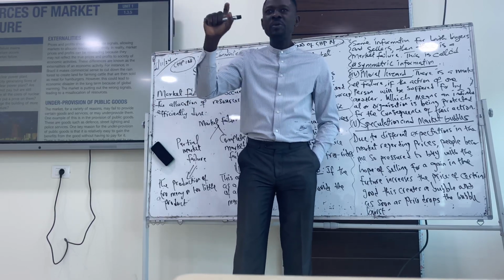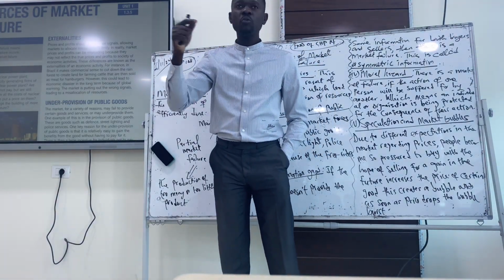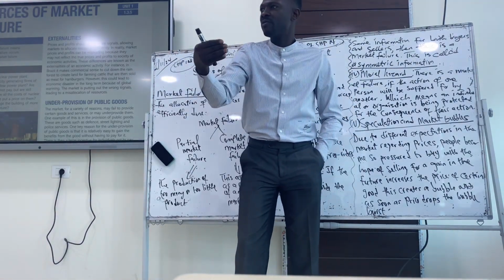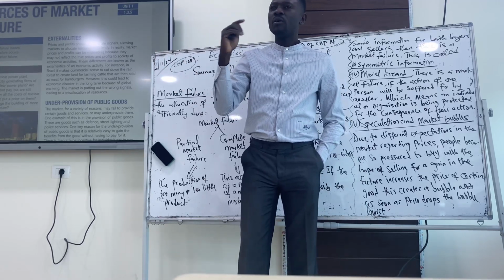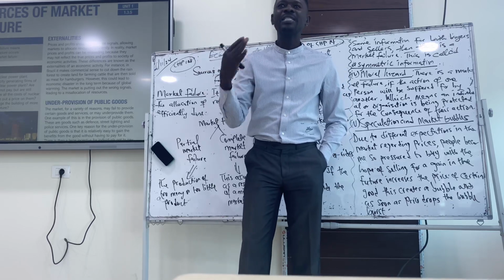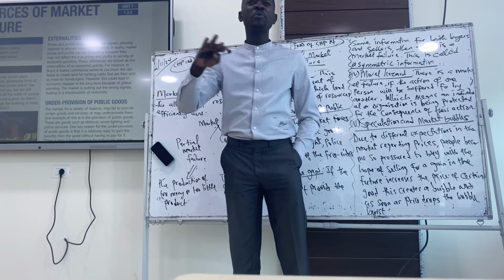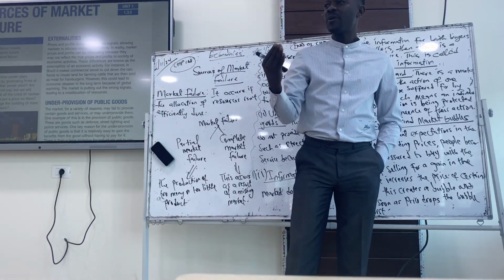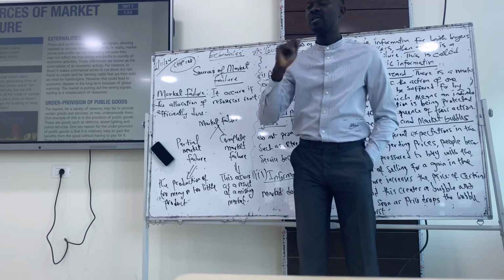So price is supposed to be a signal in the market. Whatever price is being set, we as consumers should be able to behave towards that price because it's a signal. But most of the time, we get a wrong signal from the market. As a result of that, we misallocate resources. How does misallocation come? It comes because we become irrational based on the fact that the price is giving us a wrong signal. I'm going to explain it.